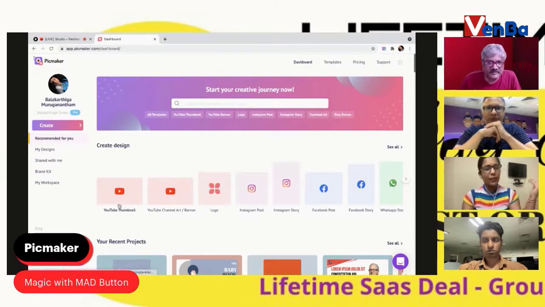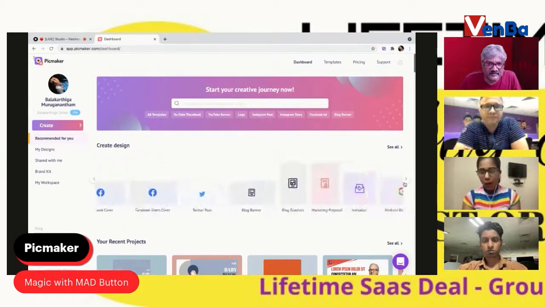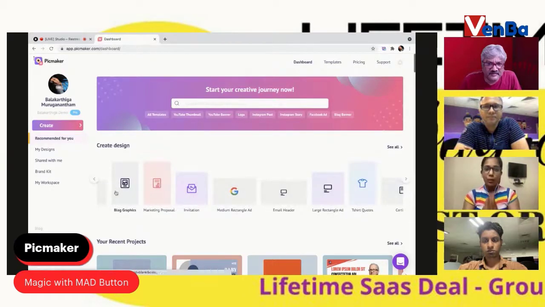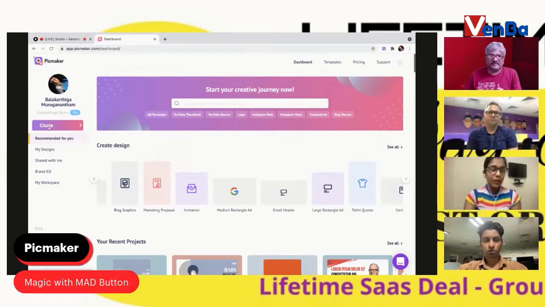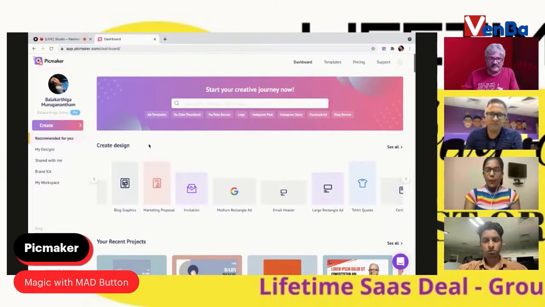Then we've got the different design categories that you can scroll like this, and you can see that we've got posters, flyers, blog banners, any visual asset that you need for your online presence, not just social media. If your business is online, we've got you covered, right from the website, blog banners to logos and everything. So here is a create button. You can click on this, and again, you can directly go to the templates, or you can directly go to that particular design category.